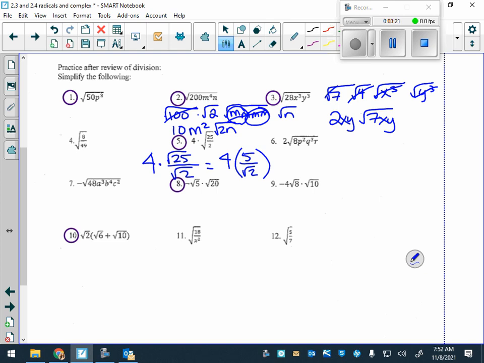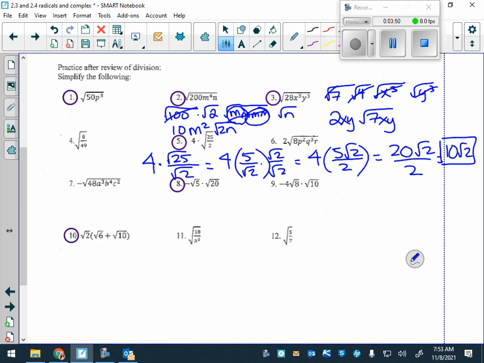That can't simplify, so how do we get rid of it? Multiply top and bottom by root 2. 4 times 5 root 2 over 2. 20 root 2 over 2, because you multiply 4 times 5. 20 divided by 2 is what? 10 root 2 is your final answer.